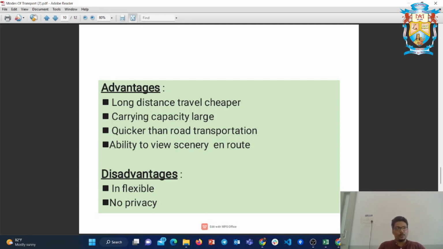There is sometimes no privacy. Nowadays rail gives a little more privacy with cabins, but even so there is not much privacy. That is also a factor when we talk about the advantages and disadvantages of rail. So road transportation and rail transportation come under land transportation.